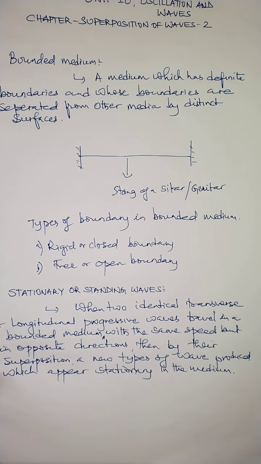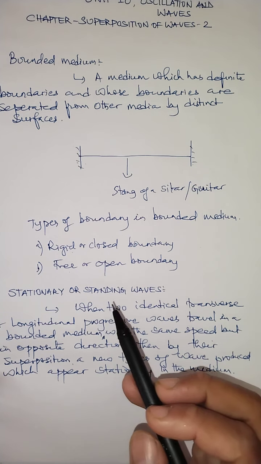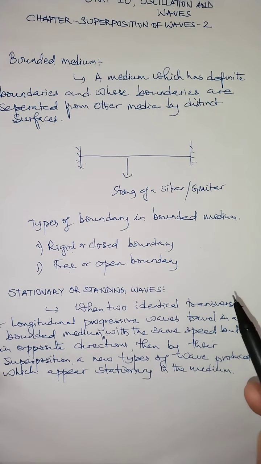You know the word stationary means the wave which does not look like it is moving. Although the wave propagates in a medium, it looks stationary or standing. It looks like it is not traveling at all. Such a type of wave can be defined as a stationary or standing wave.